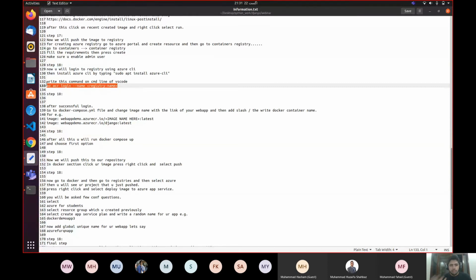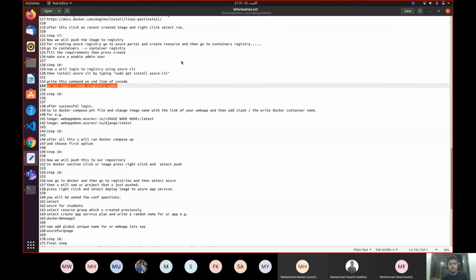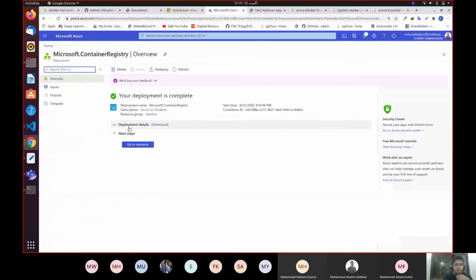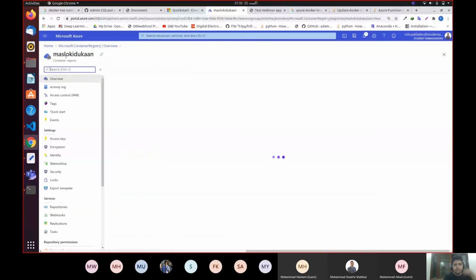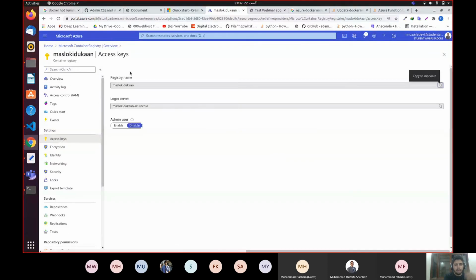So first of all, I'm going to log into my Azure cloud. For that, I'm going to write this over here, paste, and pass the registry name. So what's the registry name? The registry name which I created right now, go to the resource, it's Maslo Ki Dukaan. You can see the registry name by going to access keys. You will see the registry name over here, and you will copy it.